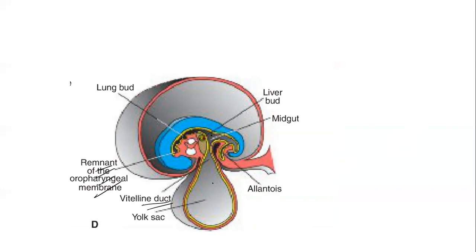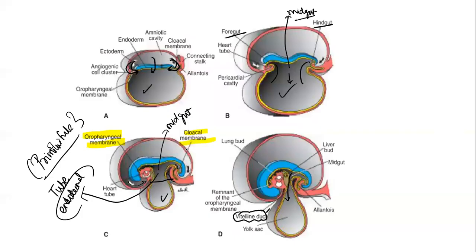Ventral to the gut, can you appreciate structures here? I'll show this picture, just a minute. Yes, appreciate these structures. You have the heart tube and all that here. So it is ventral to the gut. Okay, so this is about your neural folding.